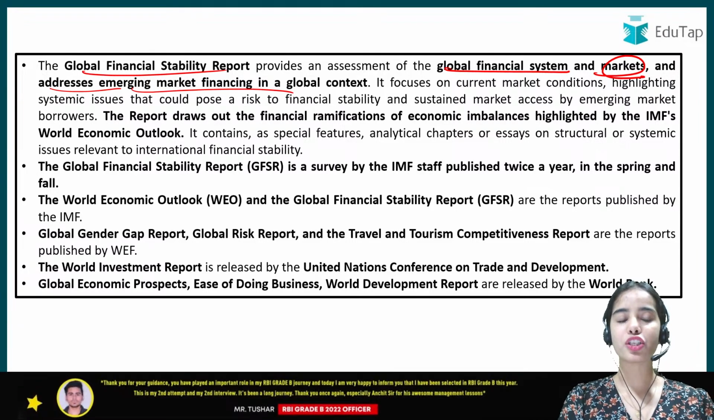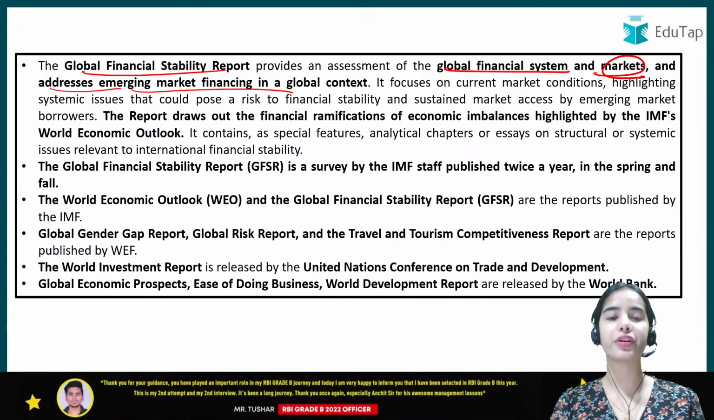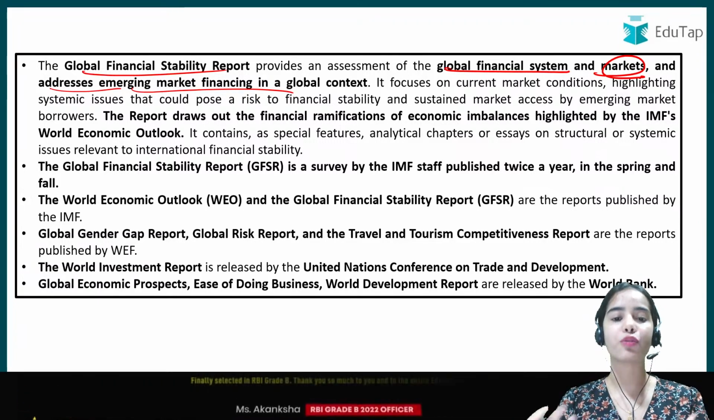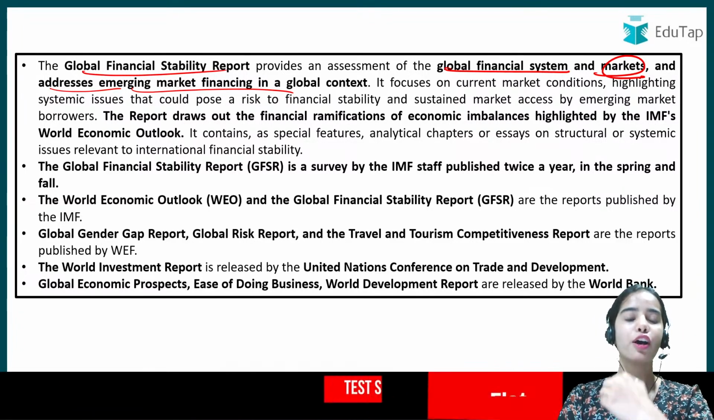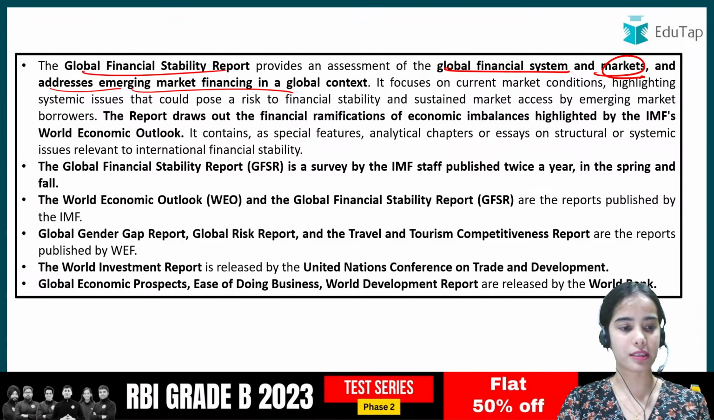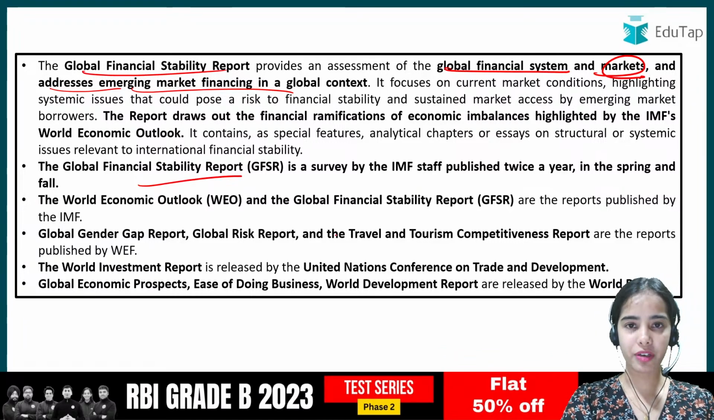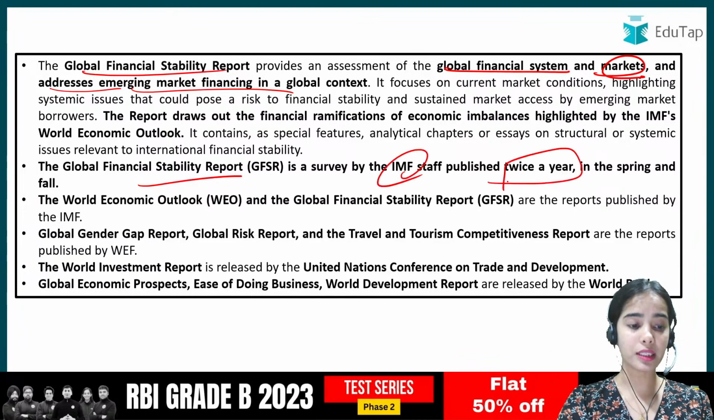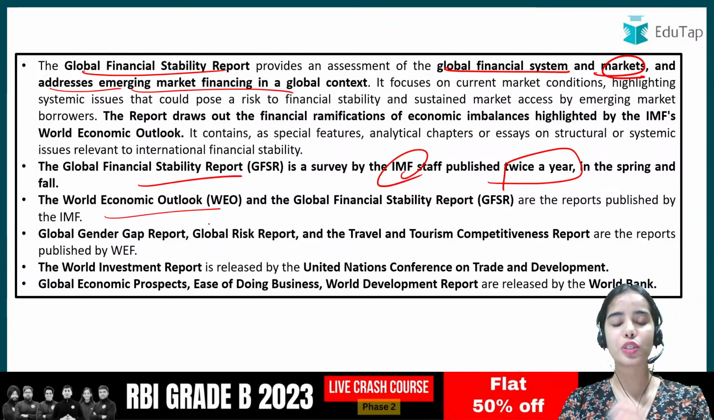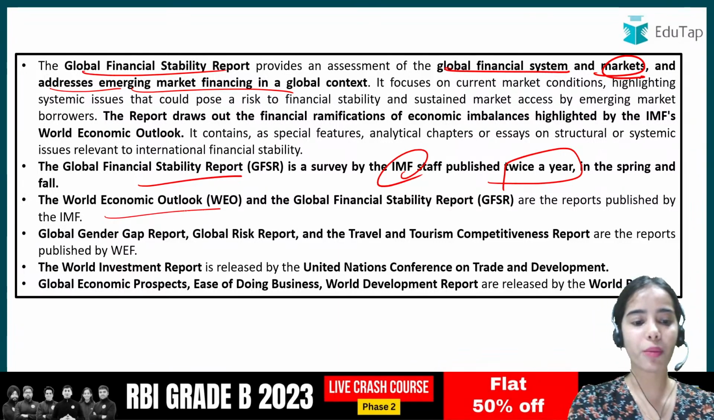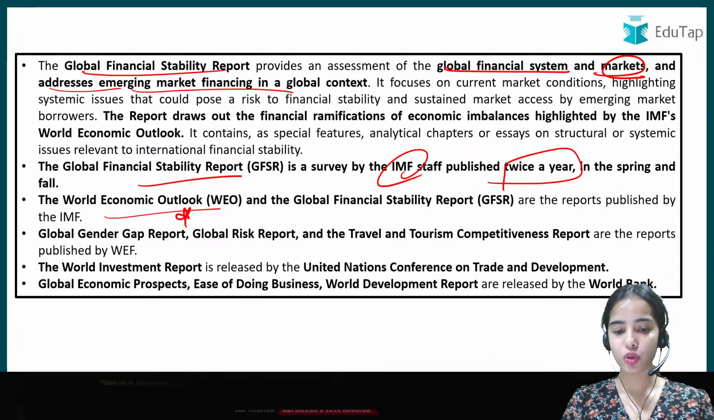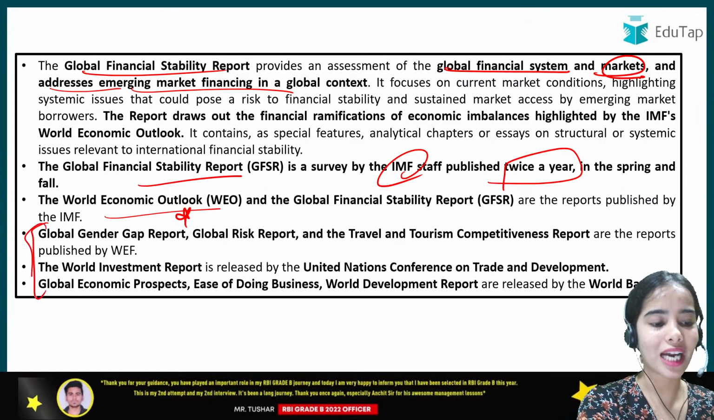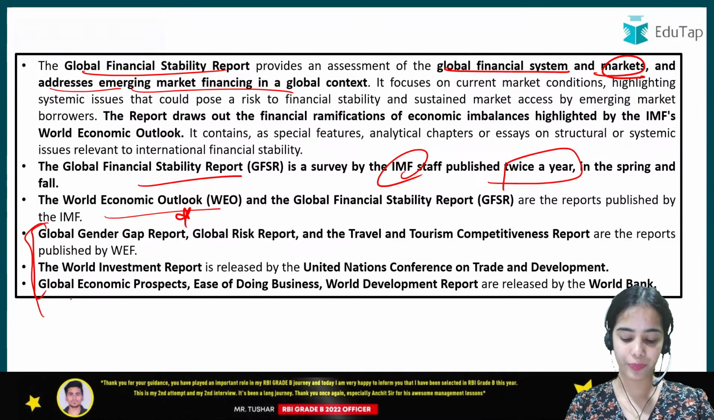Okay, like the financial stability report in India is the assessment of the financial system in our country, how the markets, how the banks are working, how the financial system is working. Similarly, the global financial stability report is for the assessment of the global financial system. It is released by the IMF, okay, published twice a year. And the World Economic Outlook is also released by the IMF. World Economic Outlook, in this the growth perspective has been provided. Okay, so other important reports have also been mentioned, that which report is released by which authority.